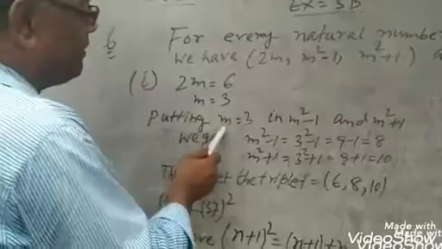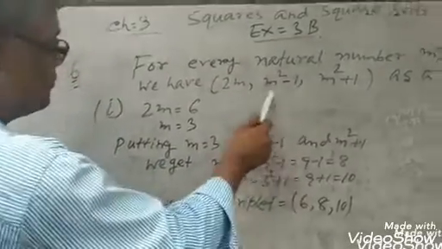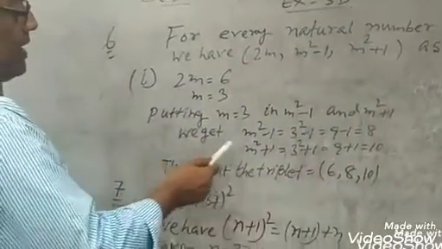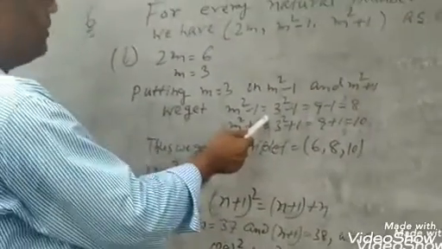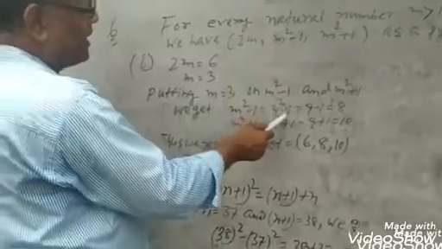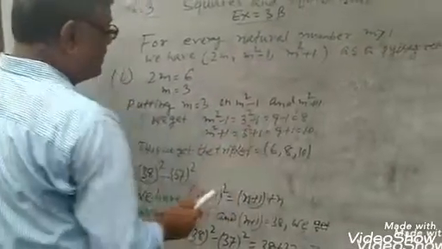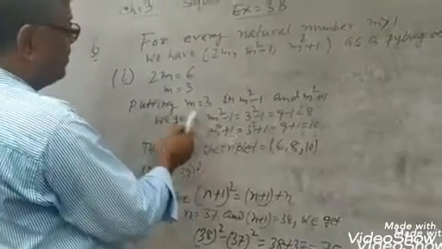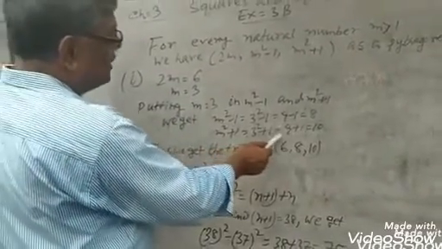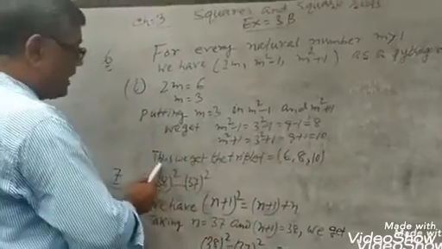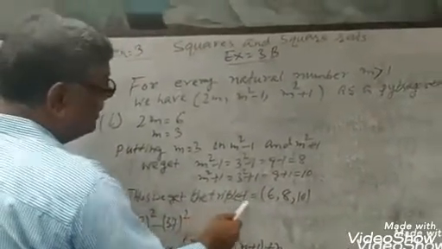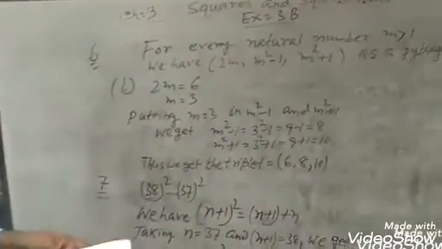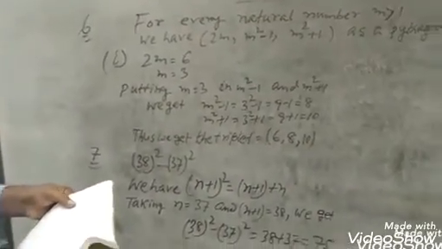Putting m equals 3 in m square minus 1 and m square plus 1, we get m square minus 1 equals 3 square minus 1 equals 9 minus 1 equals 8. Next, m square plus 1 equals 3 square plus 1 equals 9 plus 1 equals 10. Thus, we get the triplet 6, 8, 10. Now you will do the remaining sums by the same method.